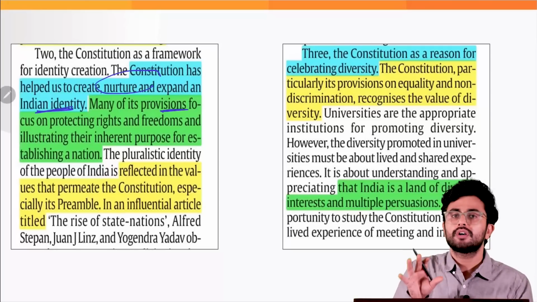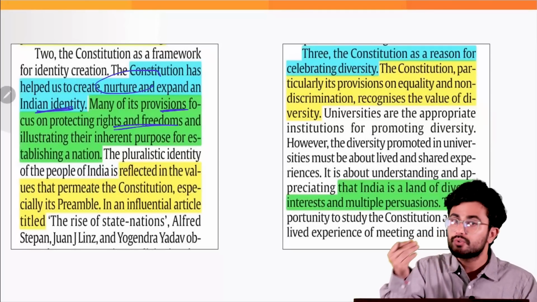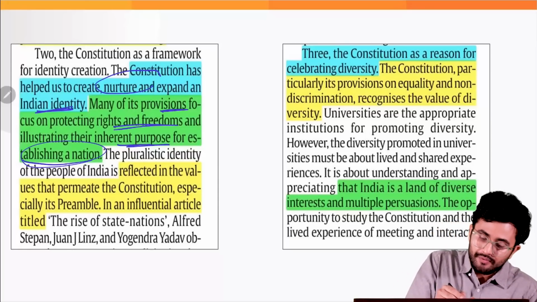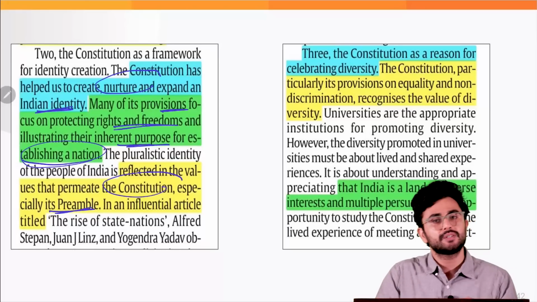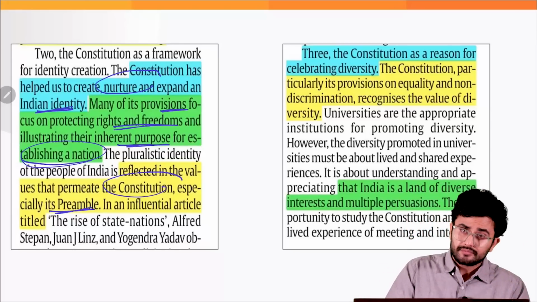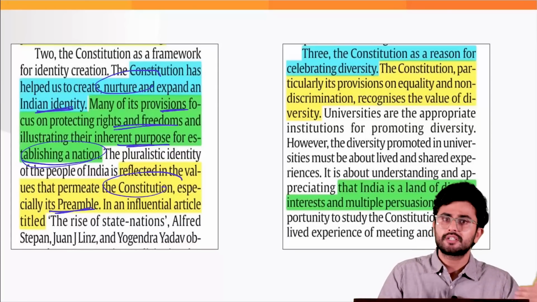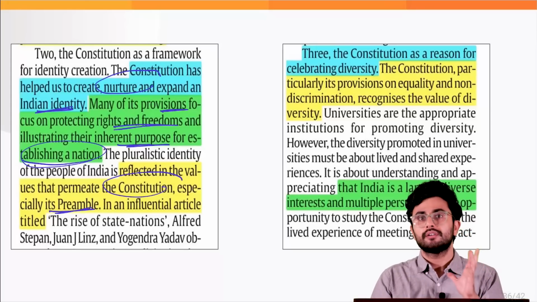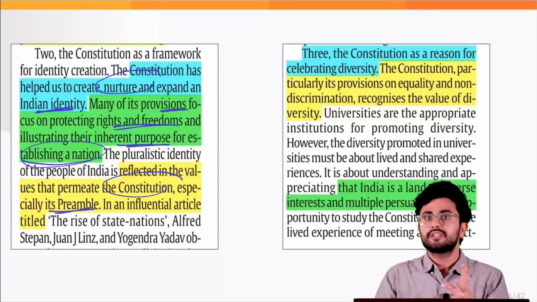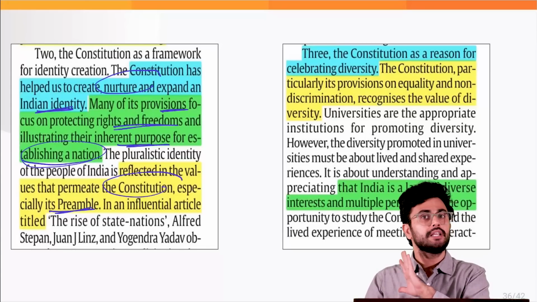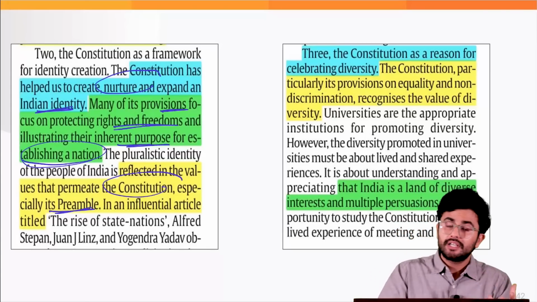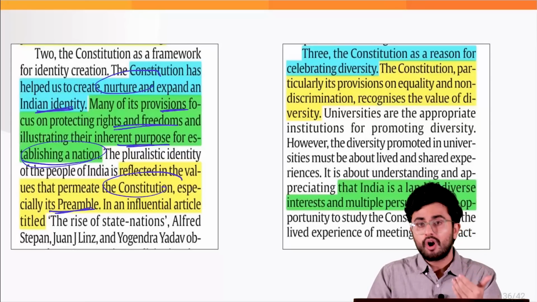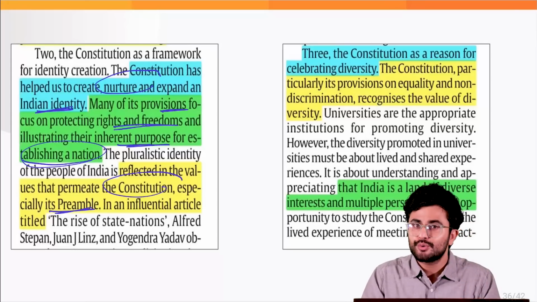Many of its provisions focus on protecting rights and freedoms and illustrate their inherent purpose for establishing a nation, which is reflected in the values that permeate the preamble as well. So for example, the idea of justice. Justice of what? Social justice, political justice, economic justice. Political justice, for example, all of us can vote, right? There is adult franchise. Social justice, for example, Article 17, abolition of untouchability. Or the idea of liberty, fraternity, brotherhood. All of that permeates from the preamble itself, which was called by N.A. Palkhivala the identity card of the Constitution.